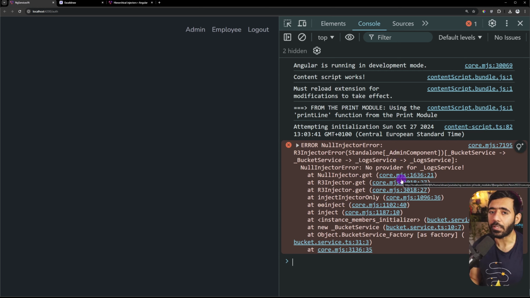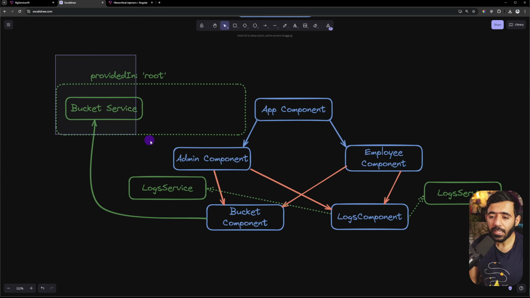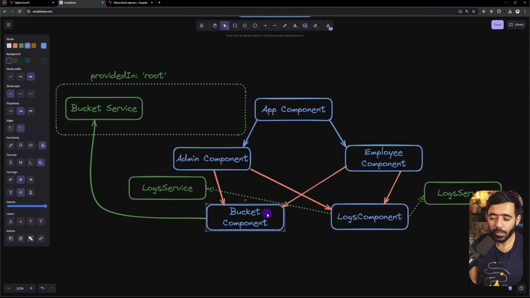So what's the issue here? The issue here is actually this thing right here. The bucket component uses bucket service. So when the bucket component tries to resolve where is the bucket service, it starts from here, it goes to the admin component, then it goes to the app component, and finally it looks at the root. And in the root, it can find the bucket service.